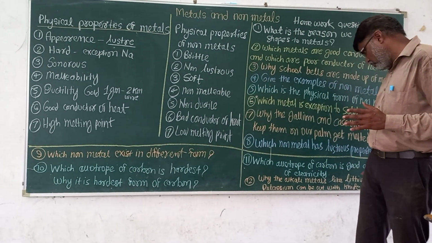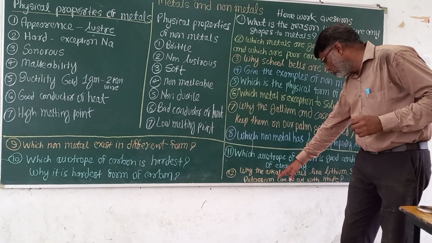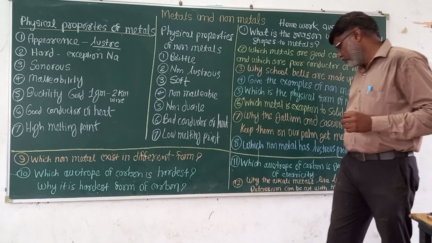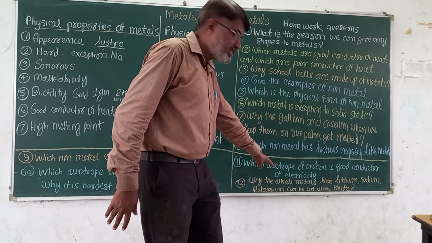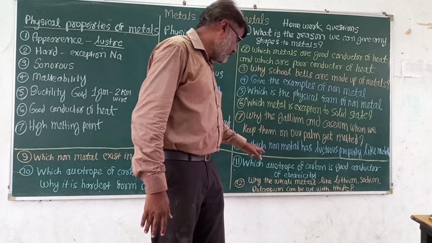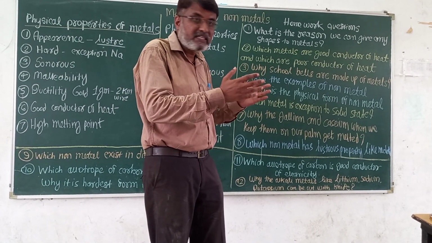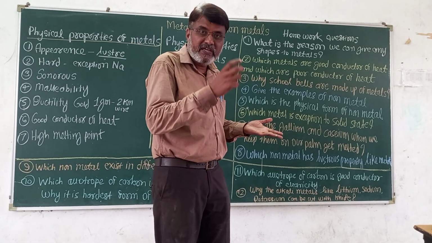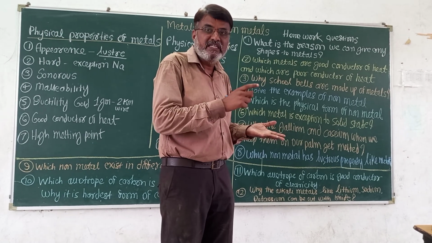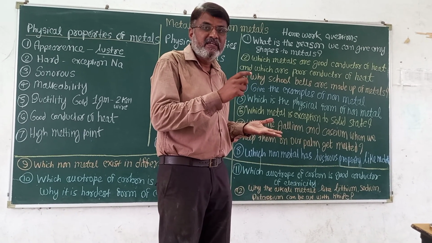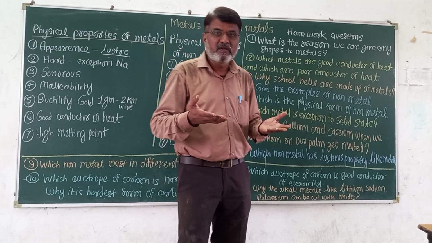And the last question: why can alkali metals like lithium, sodium, potassium be cut with a knife? Lithium, sodium, potassium, these are the alkali metals. We can cut them with the knife. Why can we cut them with the knife? Because these are soft metals. But what scientific reason do we have to write in the exam? They have low density and low melting point. This is the reason we can cut them with the knife. Thank you.